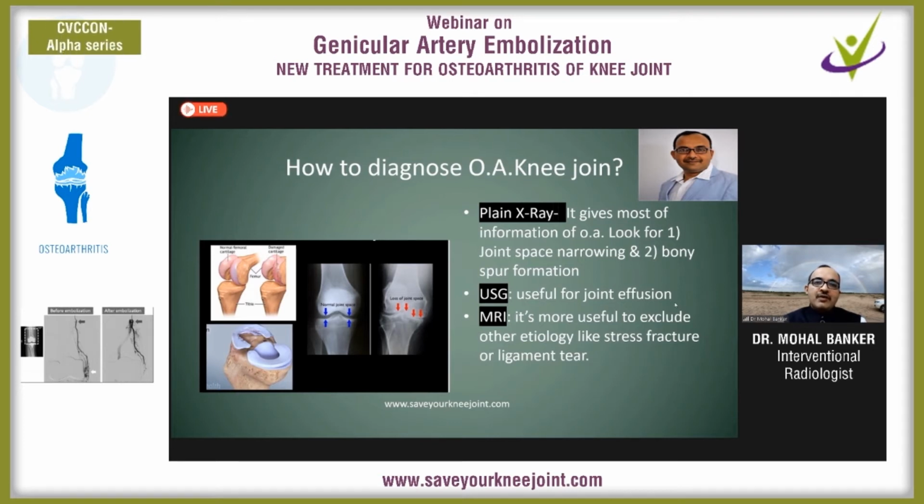By using the power Doppler, we can define the hypervascularity of the synovium. Similarly, in MRI, there are lots of other signs which show there is a chronic inflammation process going on within the joint. So, for osteoarthritis of the knee joint, these investigations are very important, and particularly when we are planning for genicular artery embolization, power Doppler and the MRI are very important tools to define the severity of chronic inflammation within the joint.